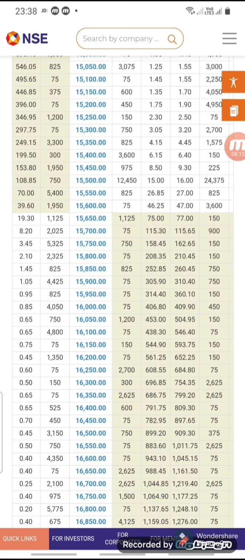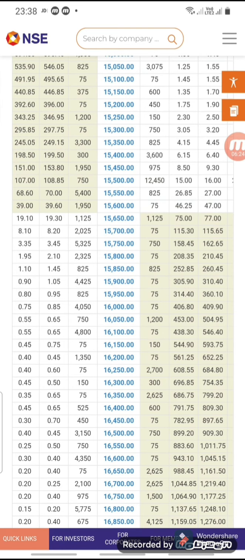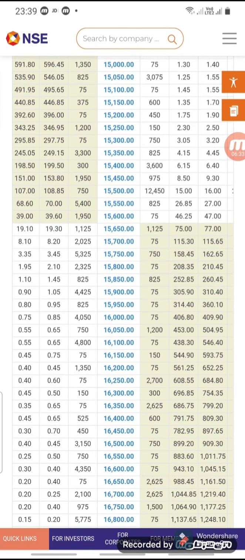Considering such news, we can say that today's market close shows a positive trend, and it should close near 15,576, in between 15,550 and 15,600.